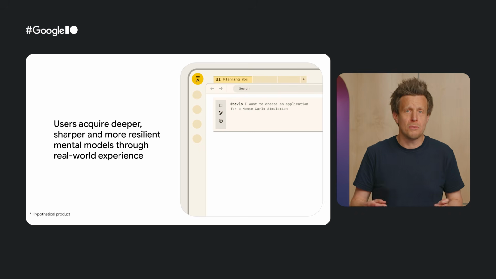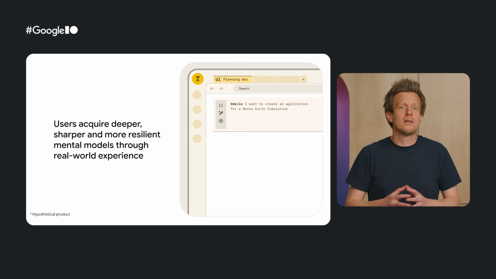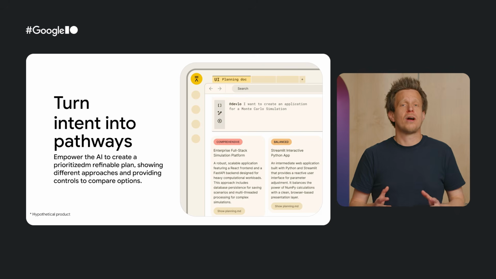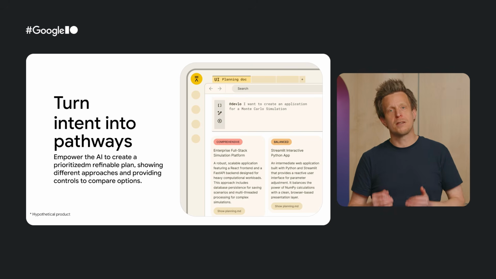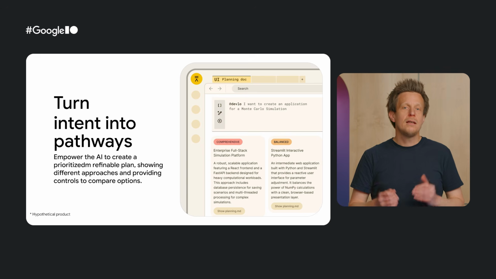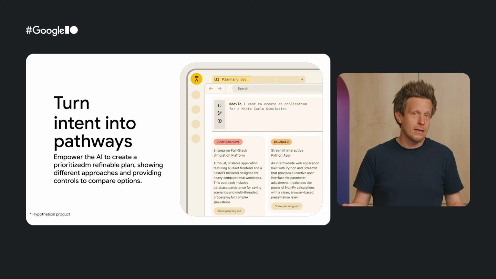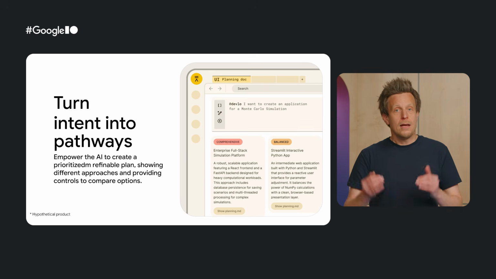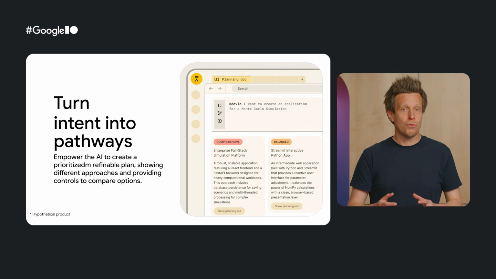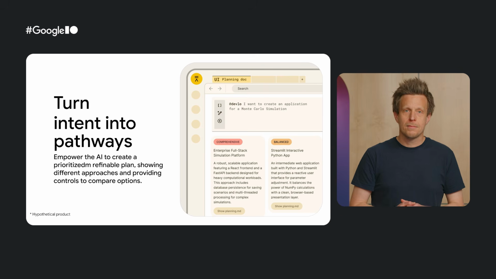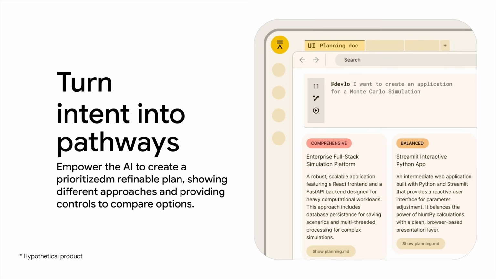Create an application for a simulation, which may be executed in numerous ways. Here we should empower the AI to translate high-level intent into a prioritized plan that the user can refine. The AI may show users different approaches they might take, highlighting similarities, differences, and potential outputs. It's important to give them proper system cues and controls to compare options and make decisions. This allows the user to adjust their mental models of how the agent might work in practice, till they're sufficiently able to decide which processes they can trust the AI to execute with minimal oversight.